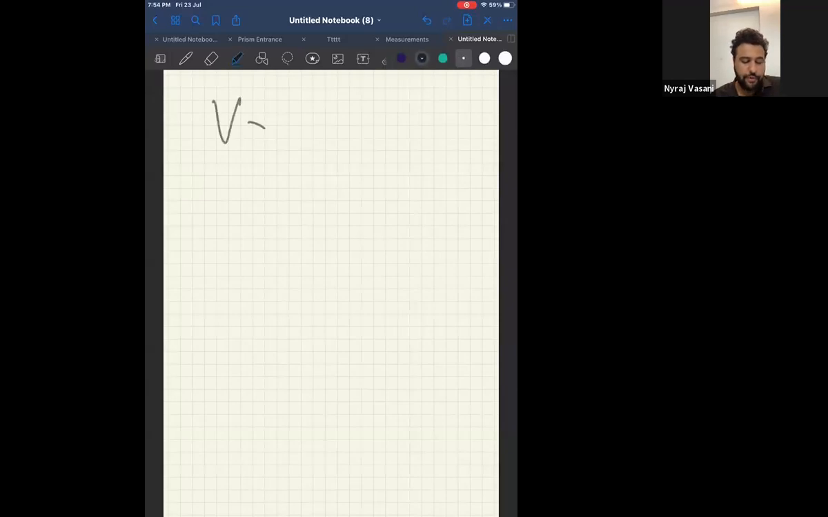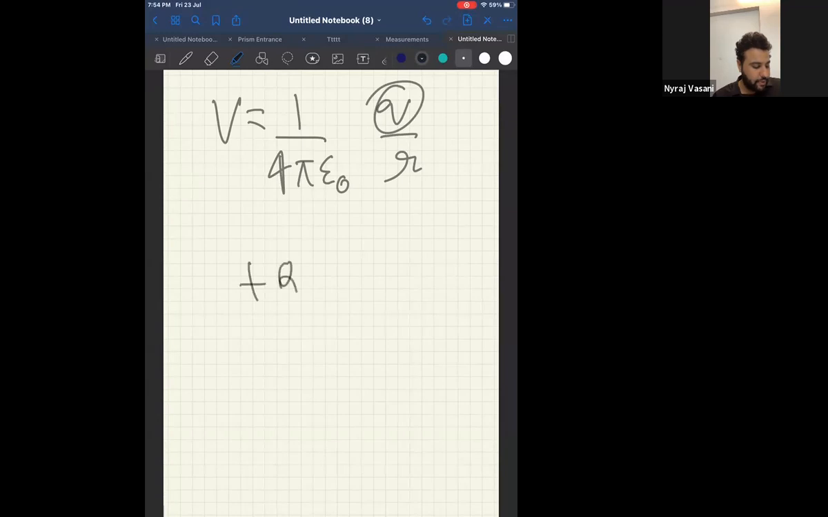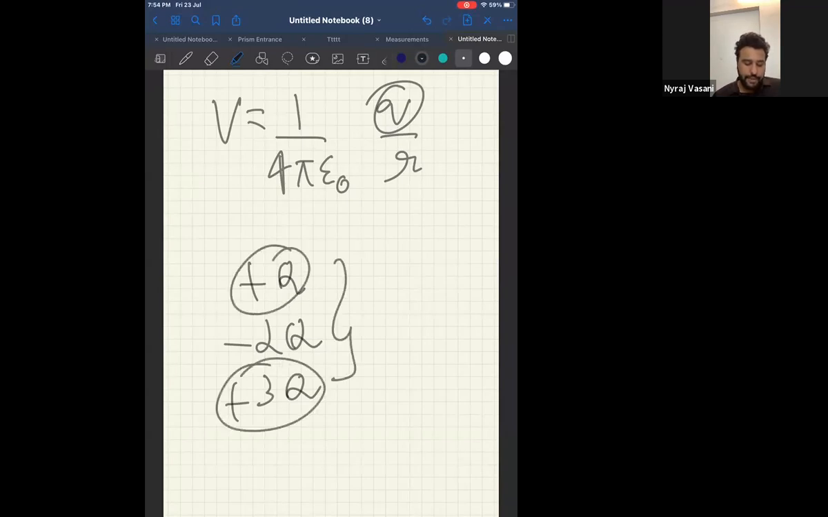So tell me what is the question asked, what is the potential at the center? Tell me what is the formula for potential? Formula for potential is 1 by 4 pi epsilon naught, Q by R. In this case, what is the total charge? So what is the net charge? Can I say plus Q minus 2Q plus 3Q? Correct. This is the net charge. What is the answer? Plus Q plus 3Q is plus 4Q. Plus 4Q minus 2Q is 2Q.